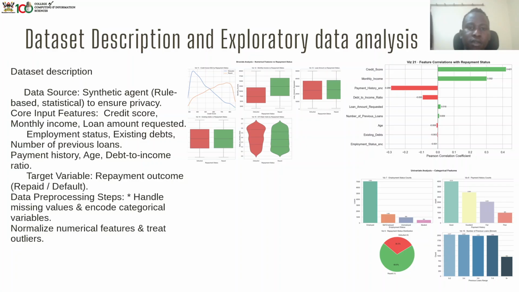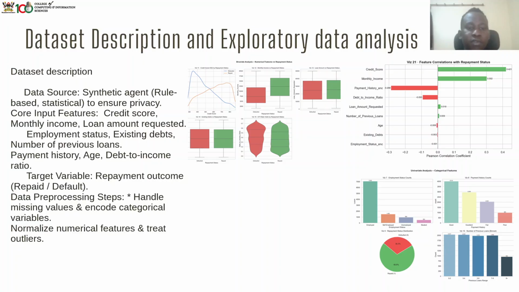Our data set: since we could not get most data sets from banks and other sensitive entities, since they were protected and could not easily share their data, we decided to come up with our own data set. It's a synthetic data set, and we created it using a synthetic agent, which is rule based and statistical to ensure privacy. So it has its core input features like credit score, monthly income, loan amount requested, employment status, existing debts, payment history, age, debt to income ratio, number of previous loans, and also a target variable, repayment outcome, to show whether this person will repay or default.